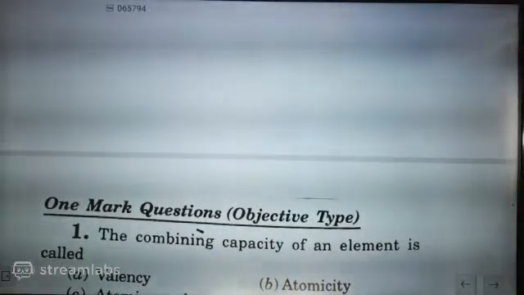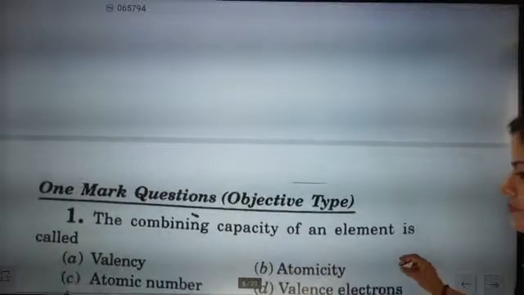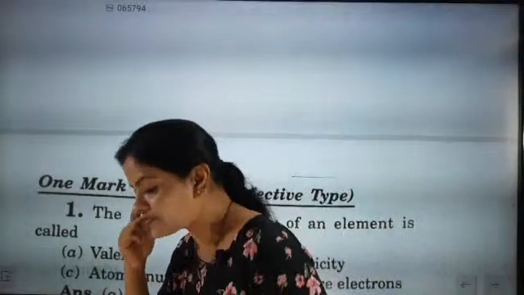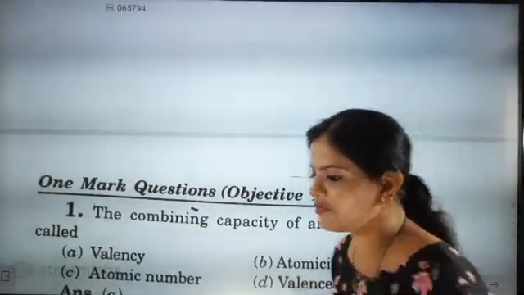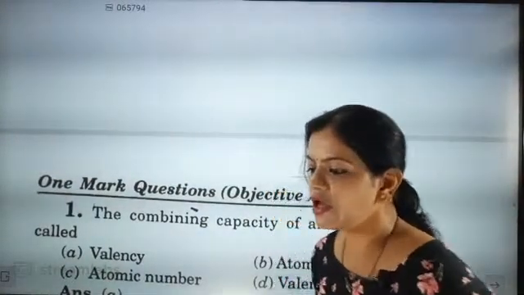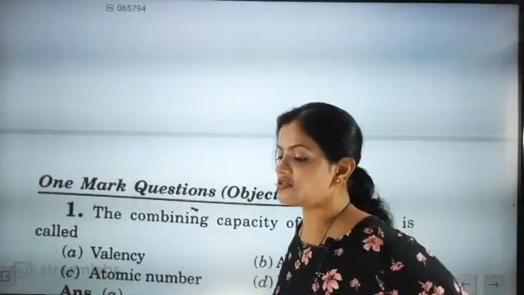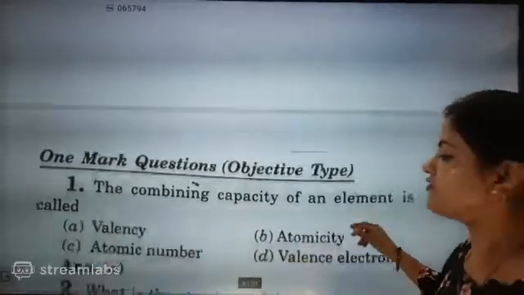The combining capacity of an element is called valency. Absolutely correct. Satyashri, B is the answer for the previous one, B is correct. Vishal, B. Now the answer is A. Everyone is giving answer A. That is, the combining capacity of an element is called its valency.